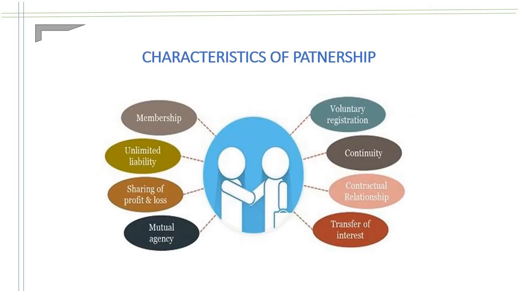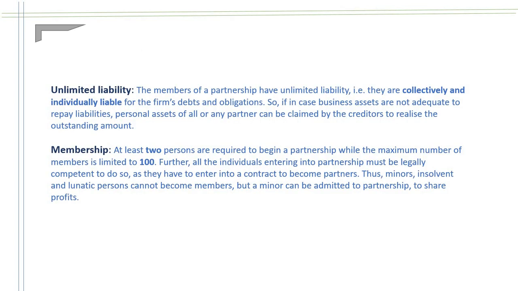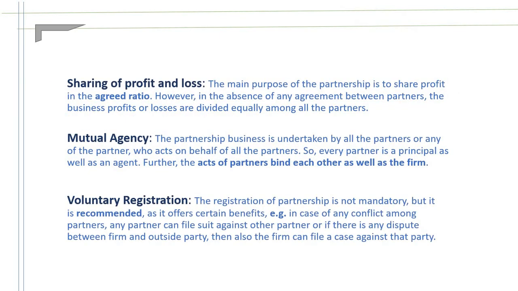Characteristics: membership, unlimited liability, sharing of profit and losses, mutual agency, voluntary registration, continuity, contractual relationship, transfer of interest. First, unlimited liability. As with a sole trader, partnership also has unlimited liability. In case of loss, all partners' personal assets are liable for the loss of the business. Next one, membership. Minimum 2 members, maximum 100. A minor, insolvent or lunatic person cannot become a member, but a minor can be admitted to the partnership to share the profit alone.